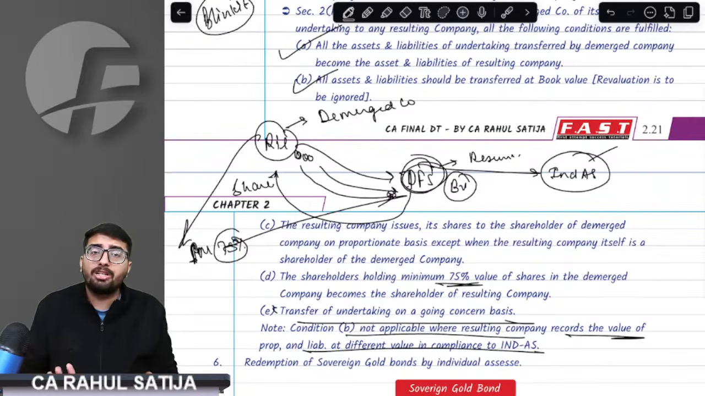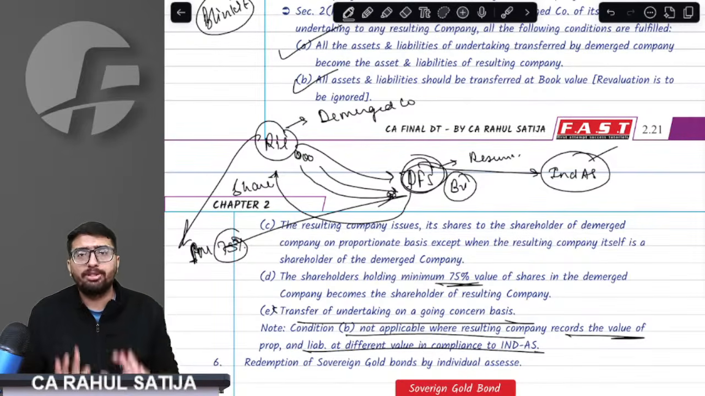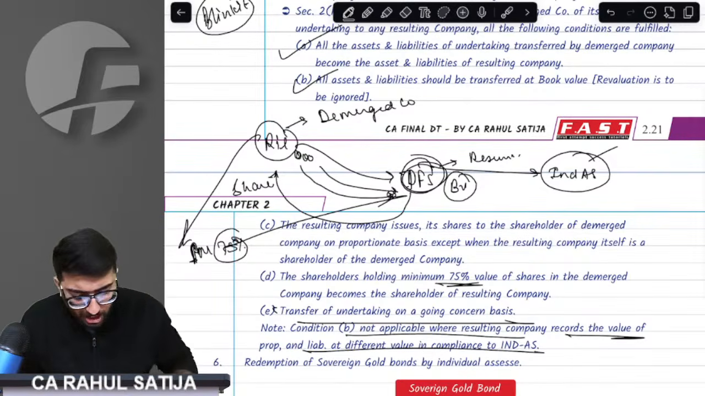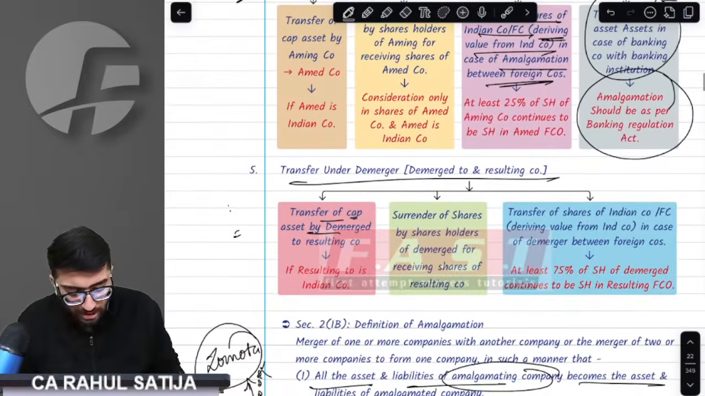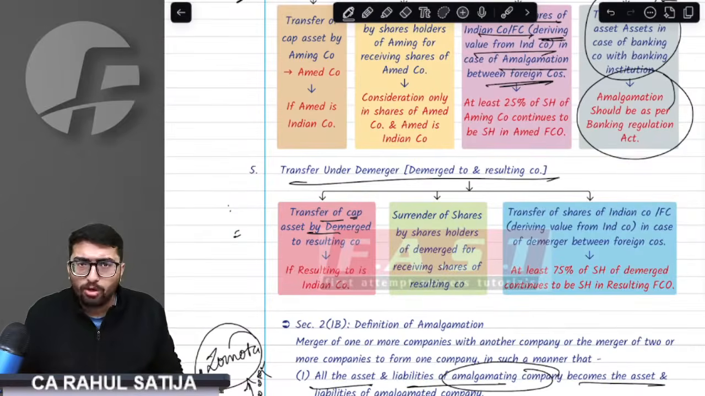If all the five conditions are fulfilled, then it is a valid demerger. The provision says it is a valid demerger. In that case, what would happen? Certain transactions would be exempt transfers. Let me tell you what.